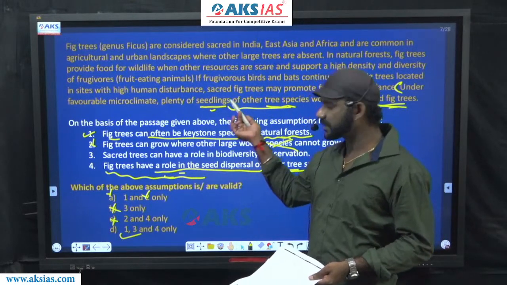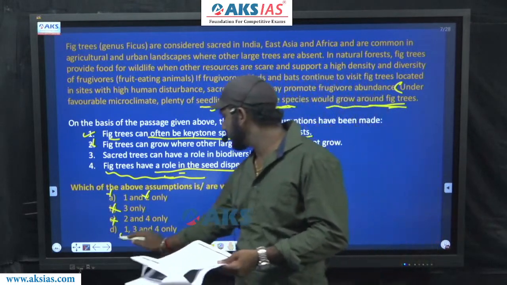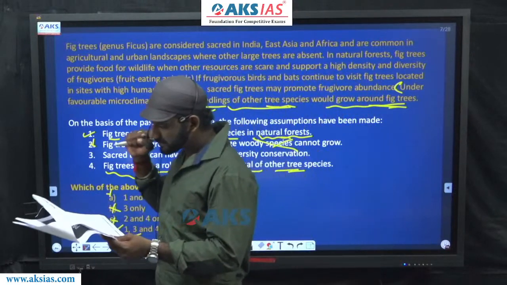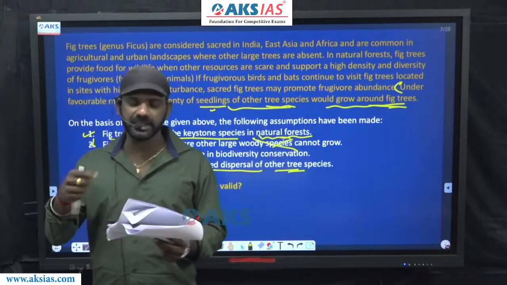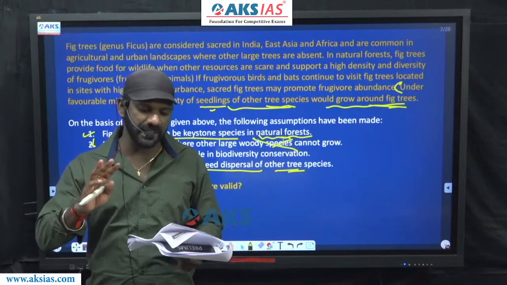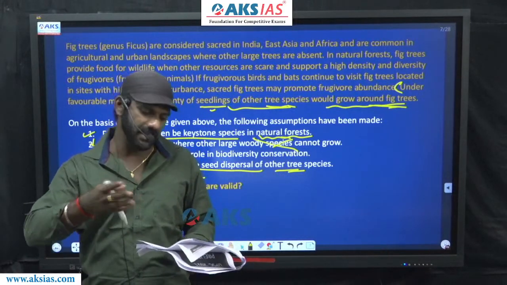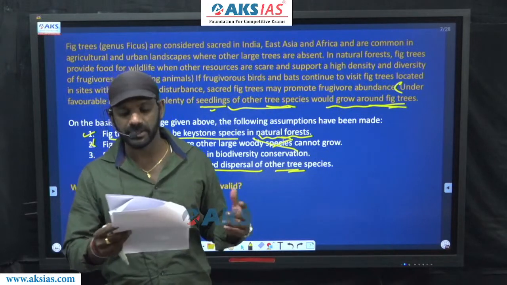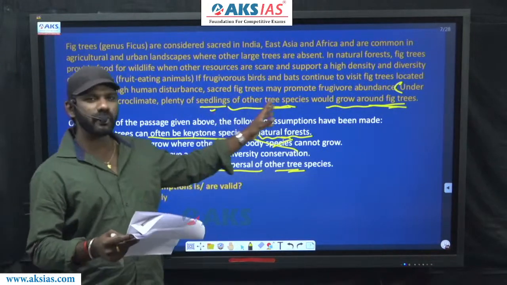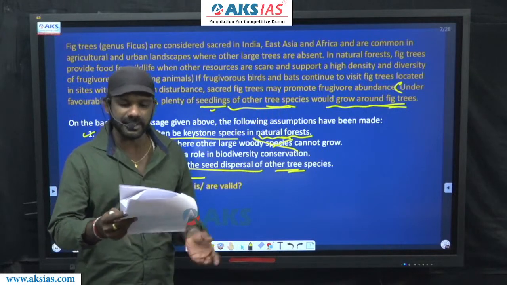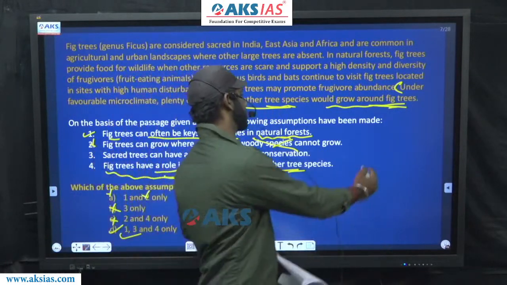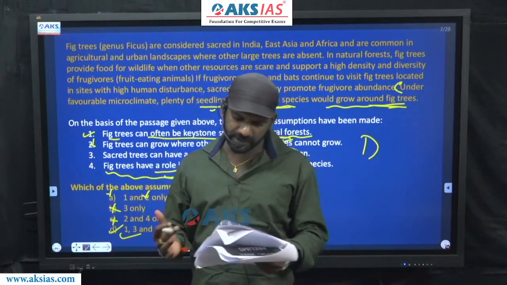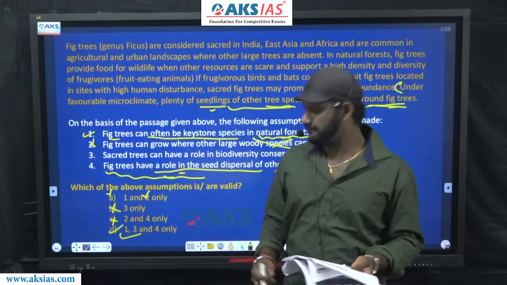This is what we can assume from the last sentence. 4 is anyway completely fine. The answer must be option D. Now I cannot agree to statement 3 completely, but we have no other option left. 2 anyway cannot be agreed to because in a way it's contradicting. 3 says sacred trees can have a role in biodiversity conservation. In a way we can go for it from the last sentence, but I don't completely agree with it. But the answer must be option D. Got it? 1, 3 and 4 only.